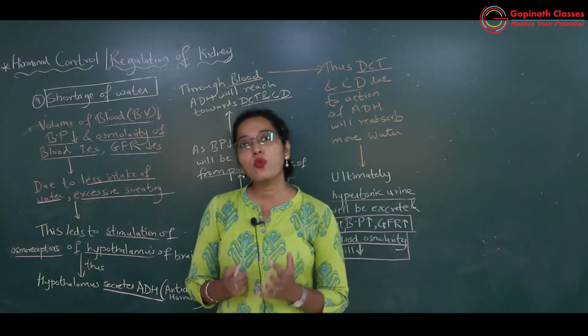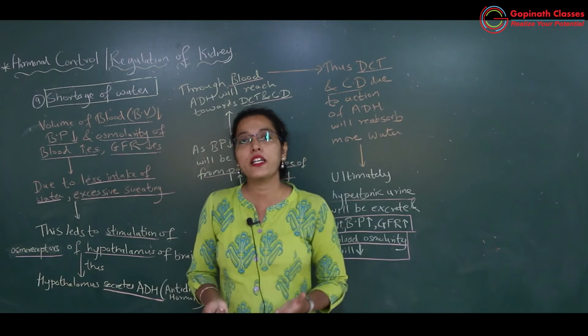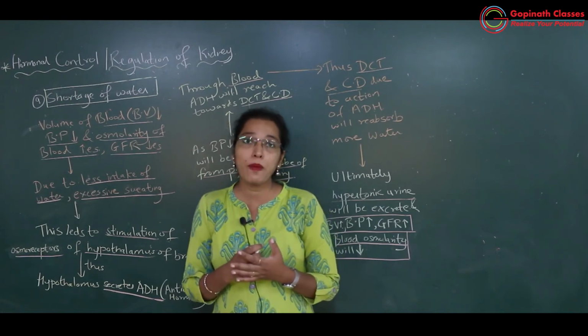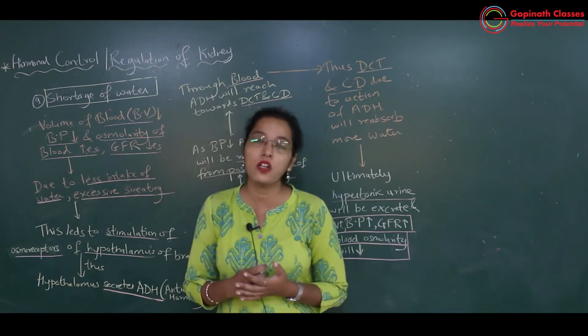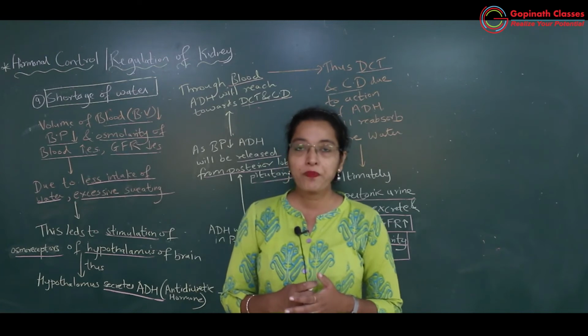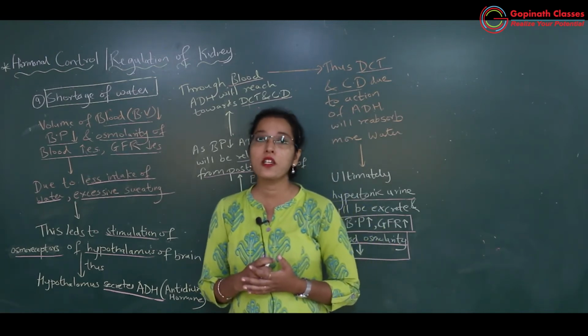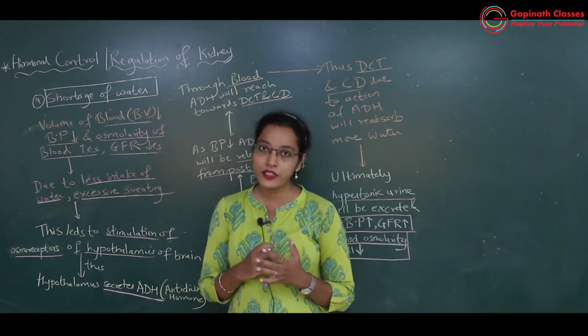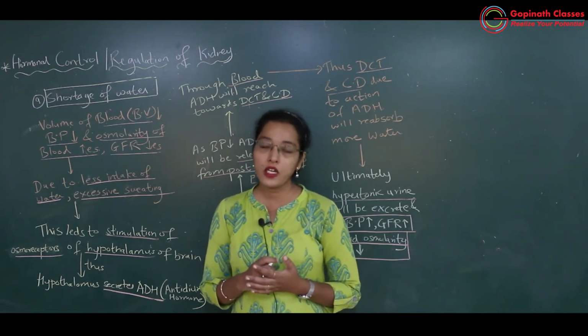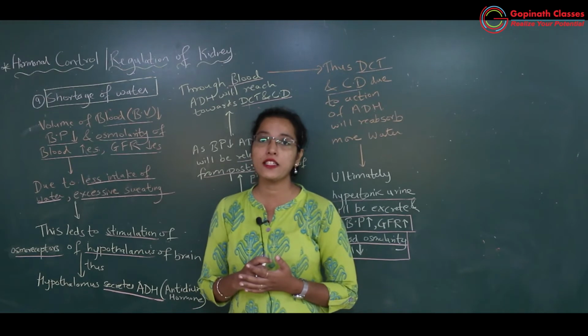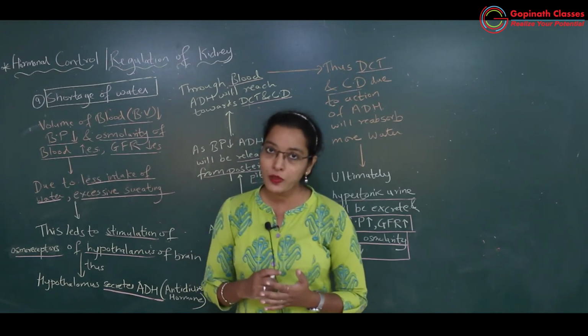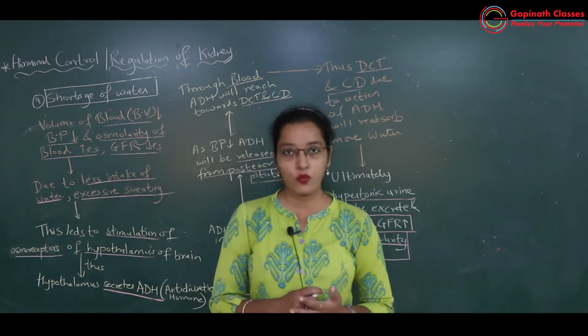So body को water gain करना है, water gain करने के लिए there should be maximum reabsorption from the nephron. So for maximum reabsorption of water, there is one hormone which will regulate the water level in the blood and maintain osmolarity as well as normal blood pressure and blood volume.